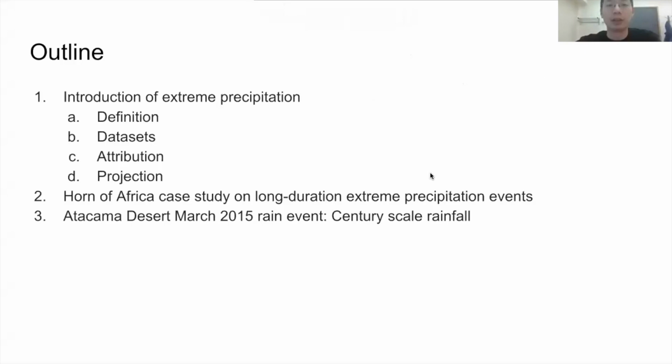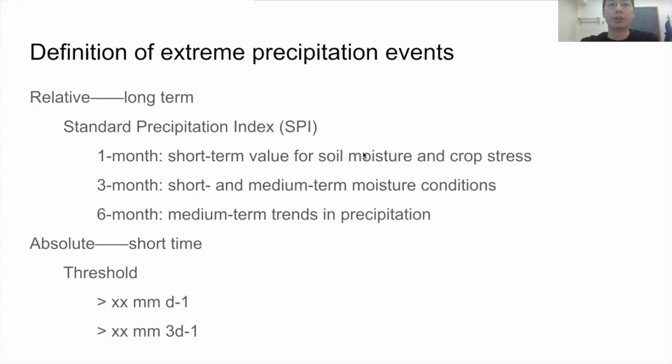Cool. So this is the outline of our points for today, and I will first introduce some of the extreme precipitation. First, let's go to the definitions. Generally, there are two types of definitions, the relative and the absolute one. The relative one is the standard precipitation index, a relatively new index based only on the precipitation. It's an index based on the probability of precipitation for any time scale. So generally it is used for the long time scale related to ecology studies.